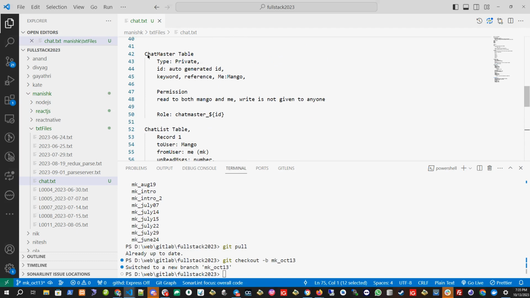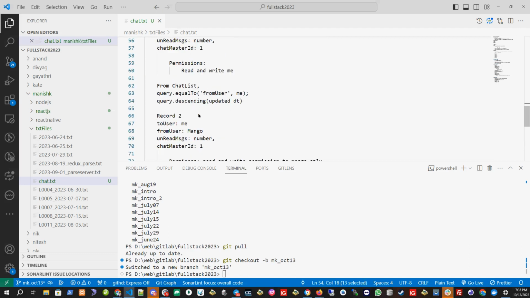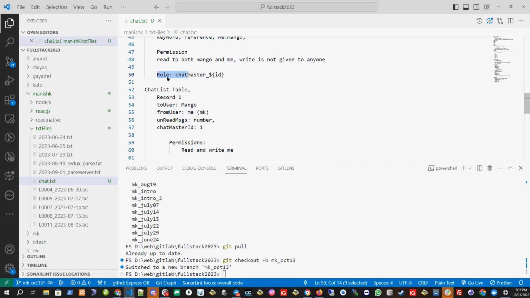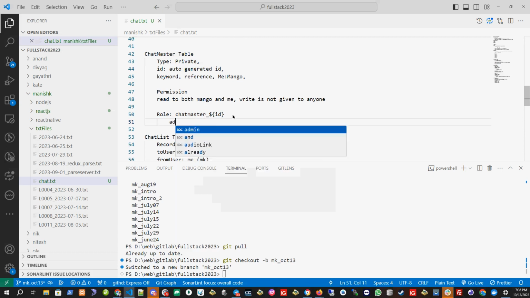Okay, so let's say I created this chat master record, and we are talking, Mango and me. So I will create the role chat master ID, and I will add users in this role. Can anyone tell me which users I shall add in this role?